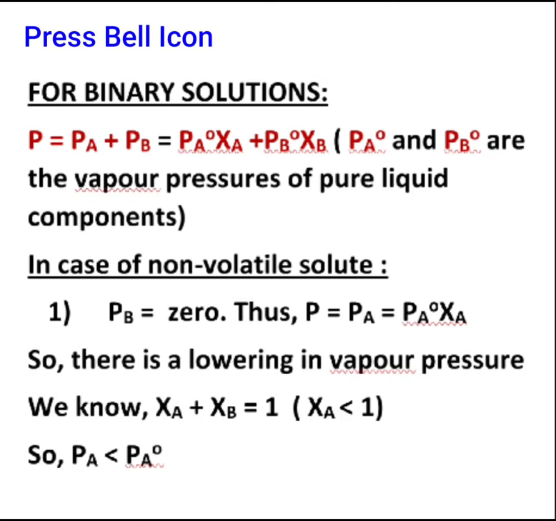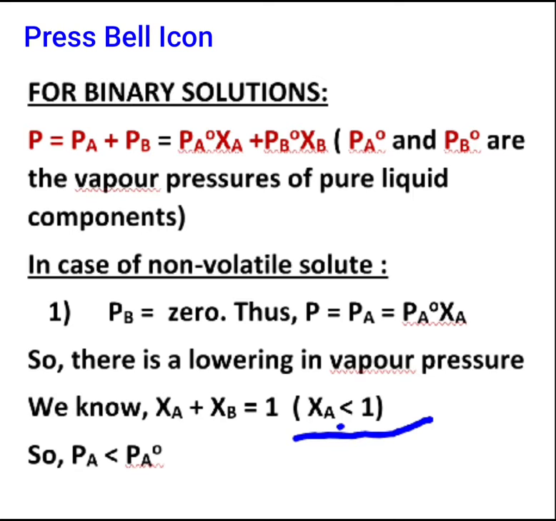Now what will happen in this case? In this particular case, only the volatile component which you have is in the form of a solvent, A, right? So the maximum value of XA for a volatile component in the solution will always be less than 1. Are you able to understand, right?